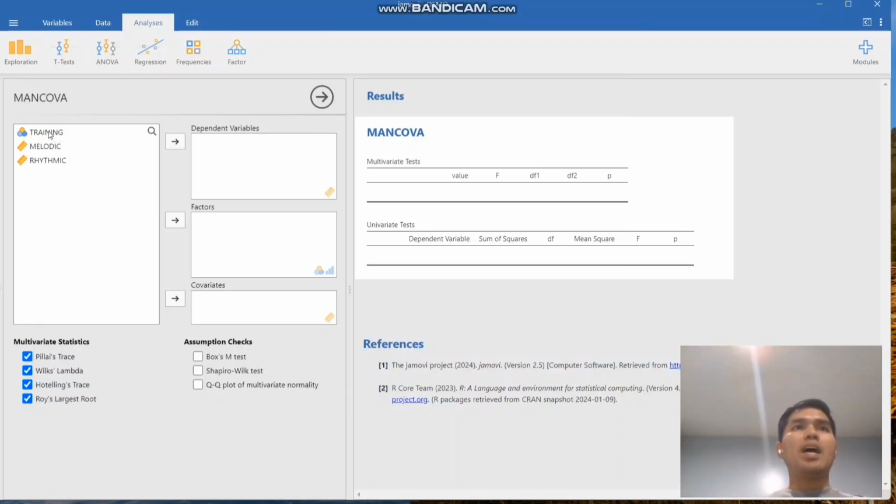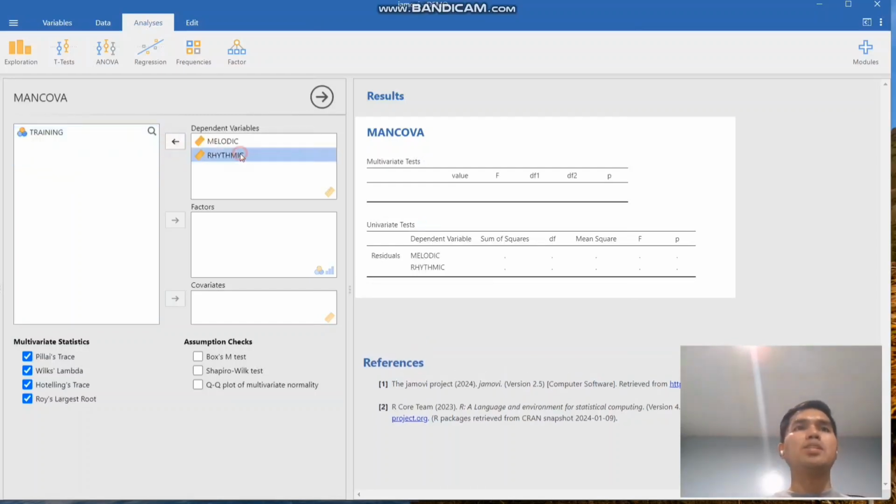And then you know that in our display there are dependent variables and factors. In the dependent variables, we are just going to drag and drop our dependent variables in this test, which are actually the melodic and the rhythmic. Okay, we will just have it here.